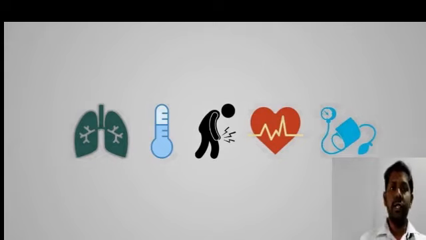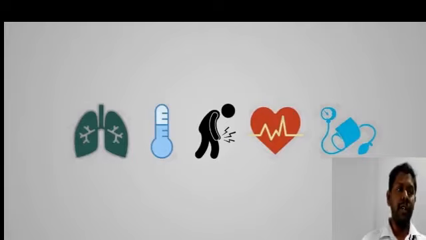Coming to the next one, blood pressure. If you are not provided with a sphygmomanometer, you can write it as not recorded, and in the same way with temperature, if you are not provided with a thermometer, you can write not recorded. Don't write 36 or 98, normal, or afebrile, because if you are not provided with the instrument, you can simply write not recorded.